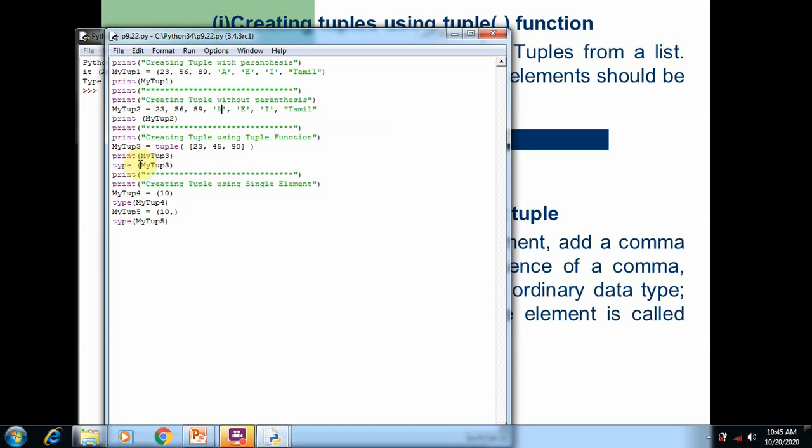After that we use another function called the type function. type(mytuple3) shows the data type of the tuple. Of course, in this tuple we can see the integer, that's why we get the output int data type. In my system, the Python 3.4 version didn't display this output. Of course, in the latest version it may work. So try the type function in your system. After that, we are creating a tuple with a single element. So here you can see tuple 4 is equal to